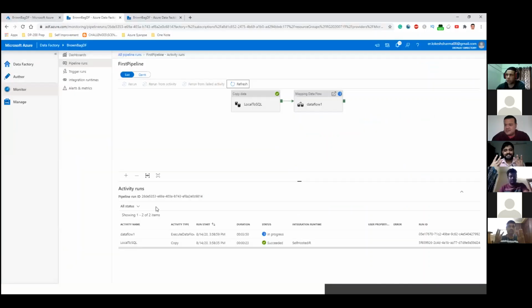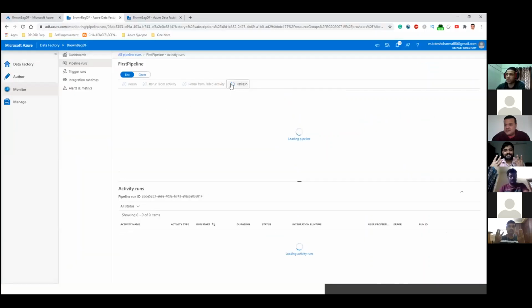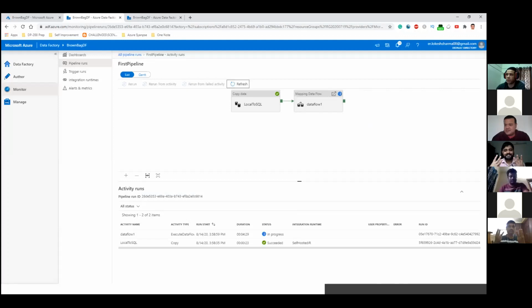At the end, I would say that it's quite an easy tool. It all depends on how much hands-on you're doing. If you're doing hands-on work on a regular basis, you can clearly crack ADF. As I said, it's not rocket science.